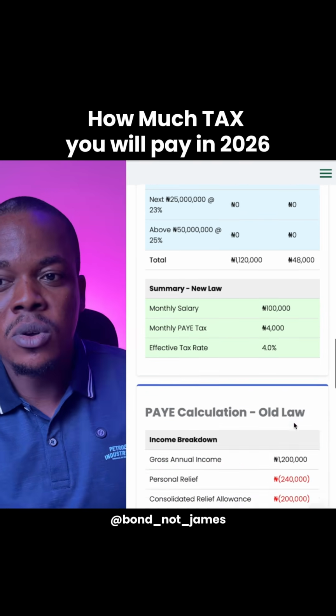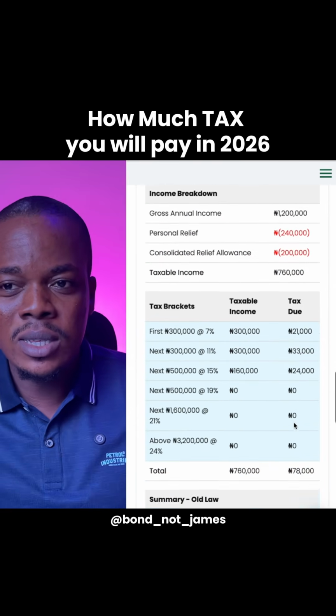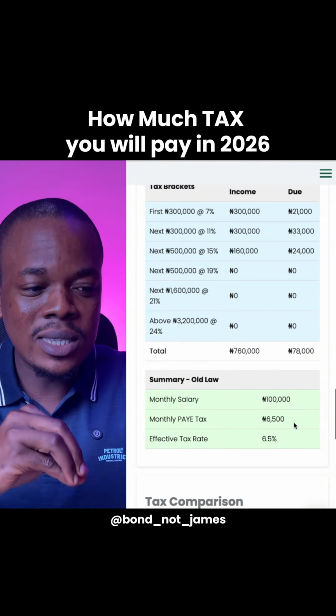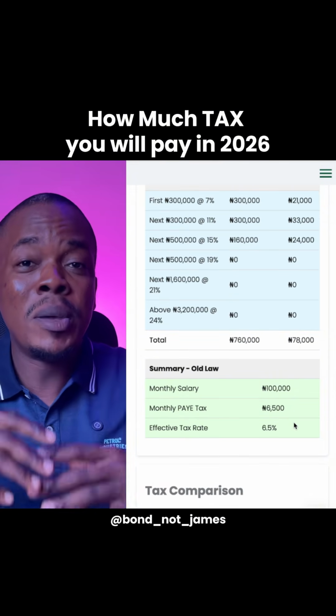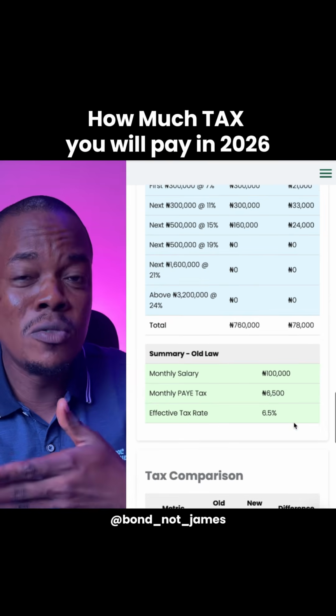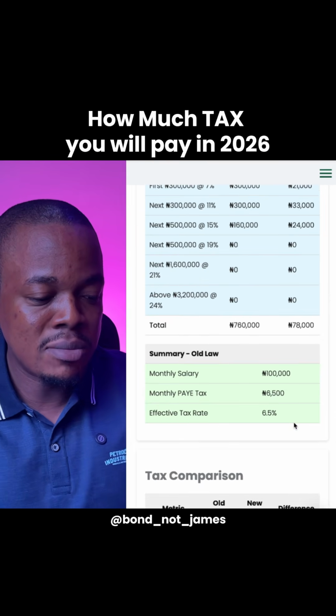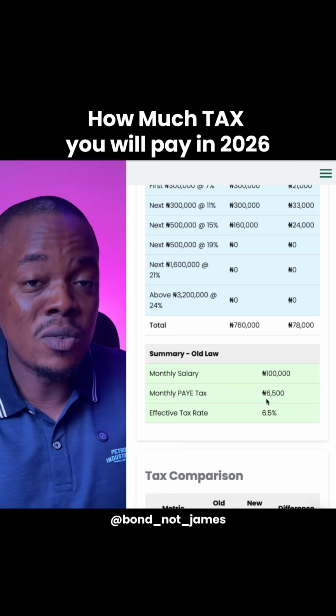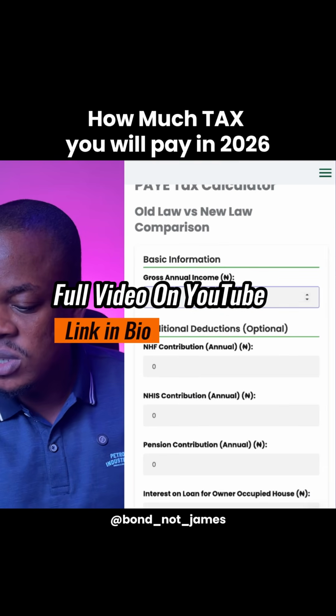Because there was this nonsense that was trending that once you're above that 65,000 or 800,000 naira per year, you'll be paying 15%. You can see that it's a lie. What you're only going to pay is 4%, which is one of the lowest in the world. What would you have been paying in the last administration? 6.5%, which is 6,500 naira. The next salary range you're going to use is 500K.